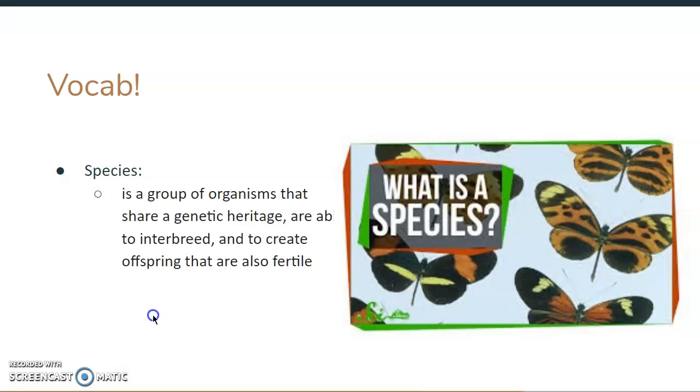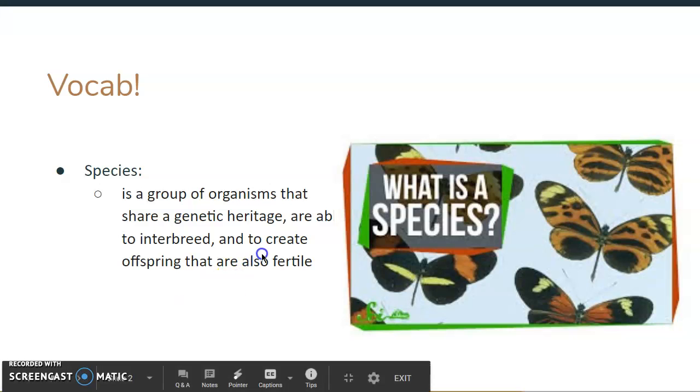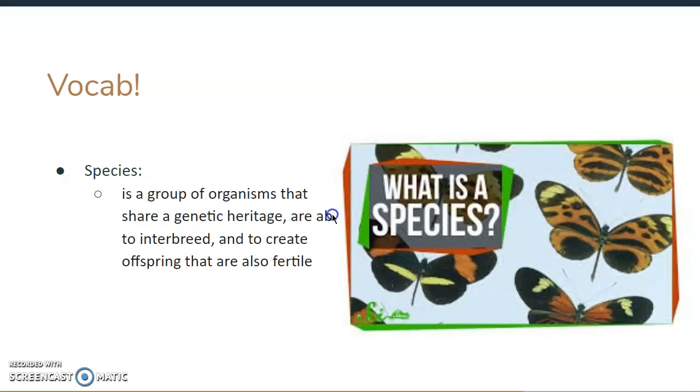A species is a group of organisms that share a genetic heritage, are able to interbreed, and create offspring that are fertile. My slide got cut off a little bit here, but let's break this down as always. It's a group of organisms. We've learned what organisms are, and they share genetic heritage. When we were talking about evolution, I believe we talked about a change in genetic material of a population.